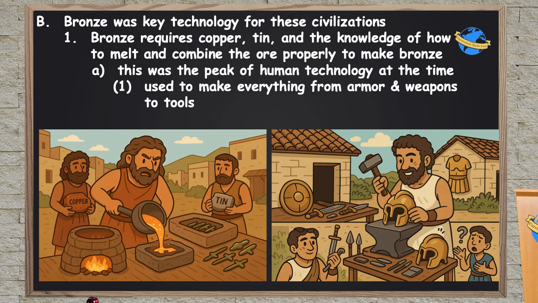As mentioned, bronze requires copper and tin, as well as the knowledge of how to make a fire hot enough to melt copper and tin and combine the ore in a proper way with the proper proportions in order to make this bronze. It's not as simple as just throwing tin and copper together, throwing it into a kitchen fire, and then letting them mix. No, no, no. You have to have a temperature that's hot enough to melt them, but then you also need the proper proportion of each. It's not a 50-50 ratio, so it takes a lot of experimentation to figure this out.